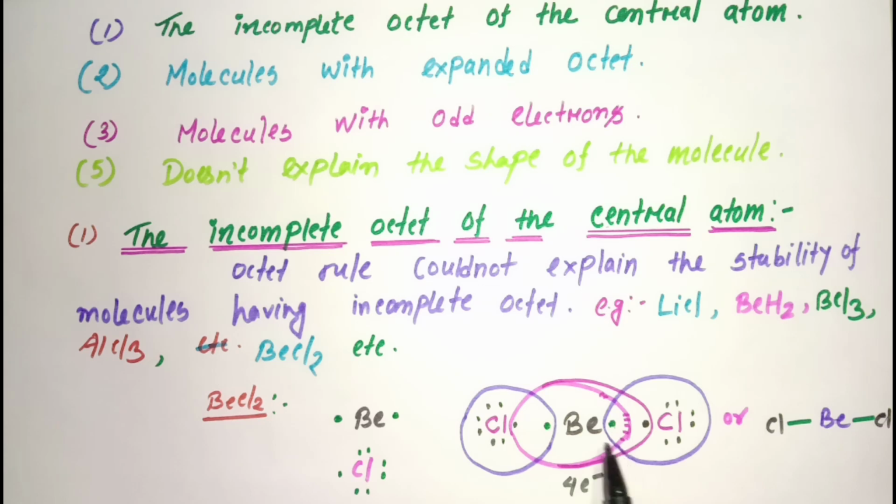So it has only 4 electrons in its valence shell. In this molecule the central atom beryllium does not follow the octet rule. That is why it is known as the incomplete octet of the central atom. This property is shown by some atoms, especially those elements having less than 4 valence electrons.